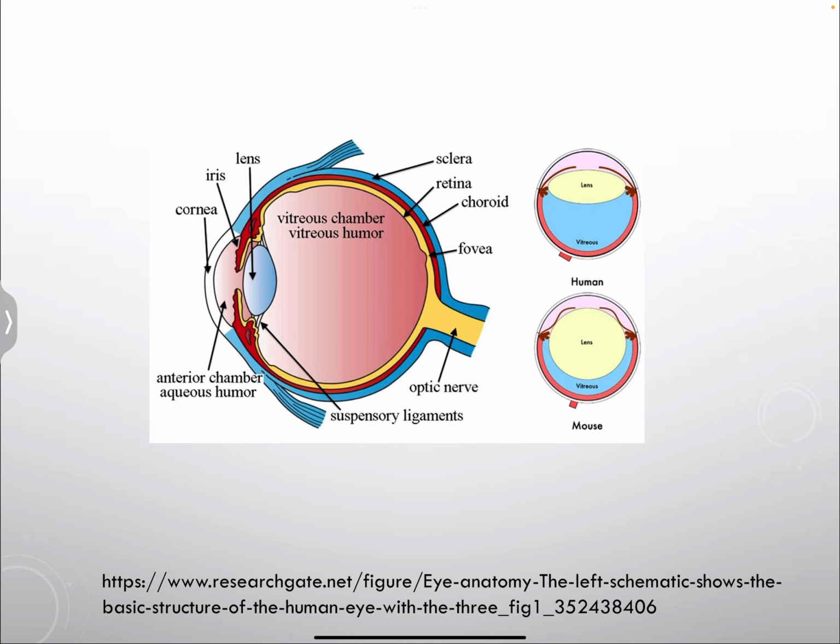Where are the cones and rods found? Cones and rods are found on the retina. Rods and cones are found where? They're found on the retina. That's why we call the retina the light sensitive part of the eye, because it contains the sensory receptors for light. Now, when light enters and stimulates the rods and the cones that are found on the retina, what's going to happen?